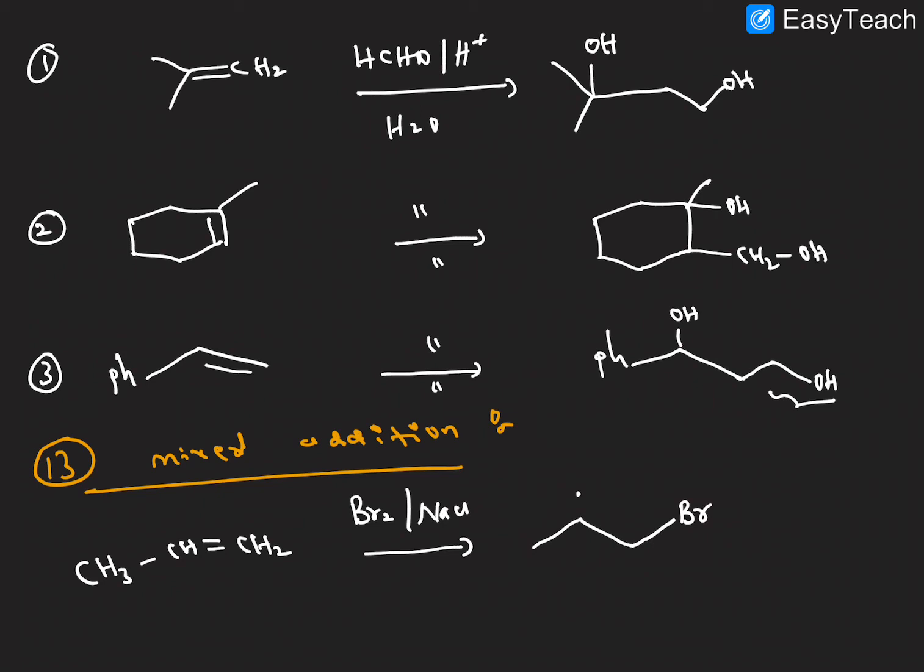Here we are getting two types of products. Here bromine addition takes place, here chlorine, and then the other product has Br here and Br here, right? How are these two products possible? Let us discuss the mechanism, and you will get it very clearly.